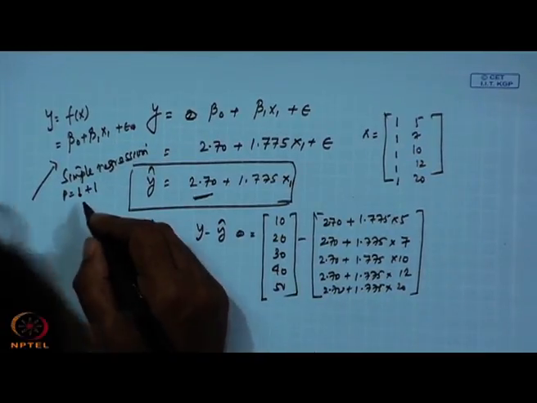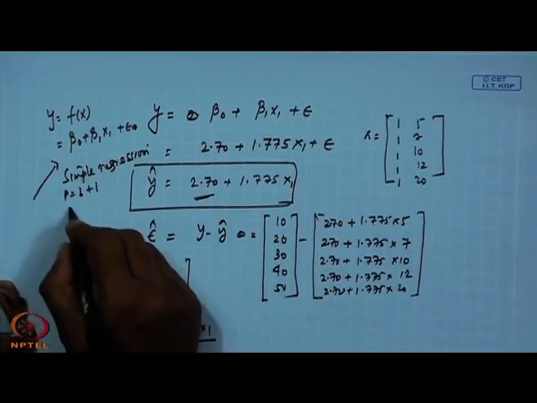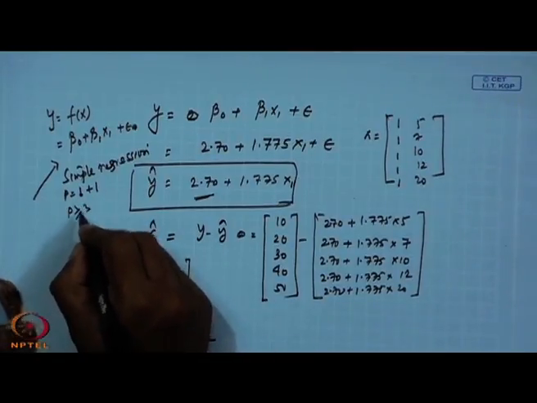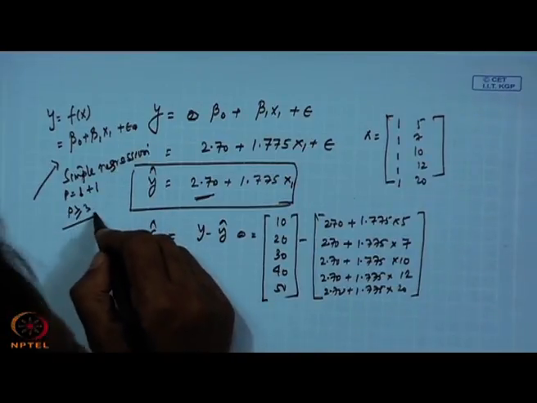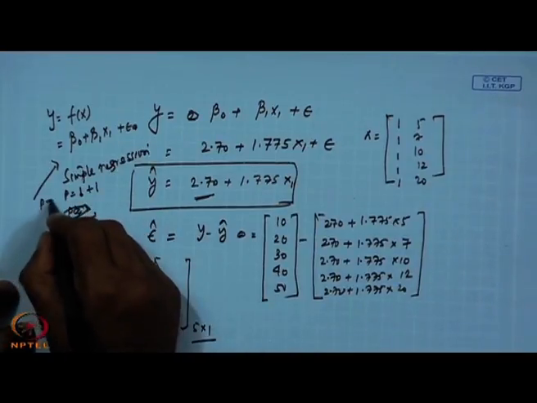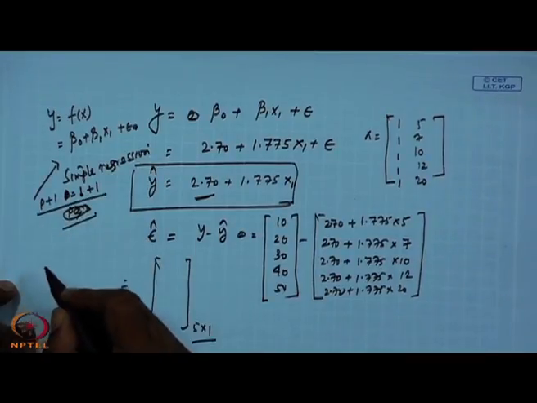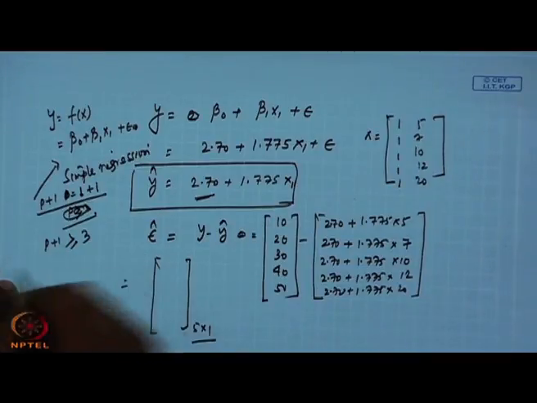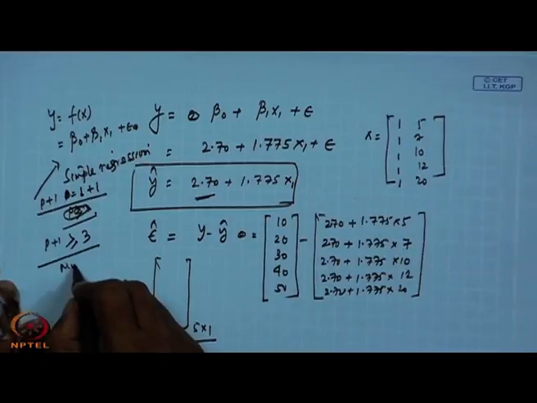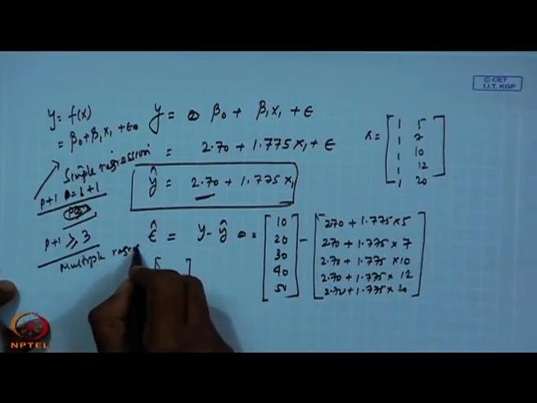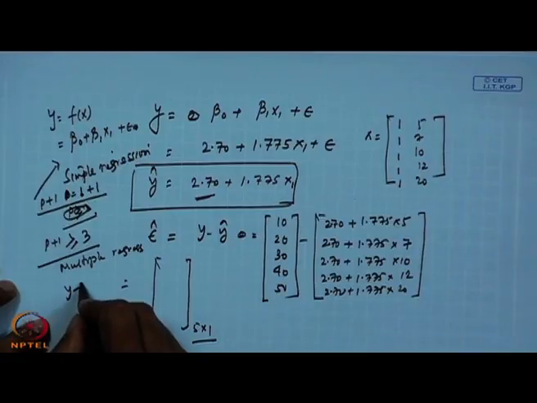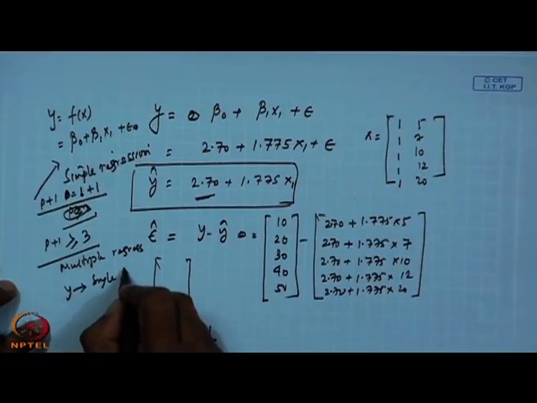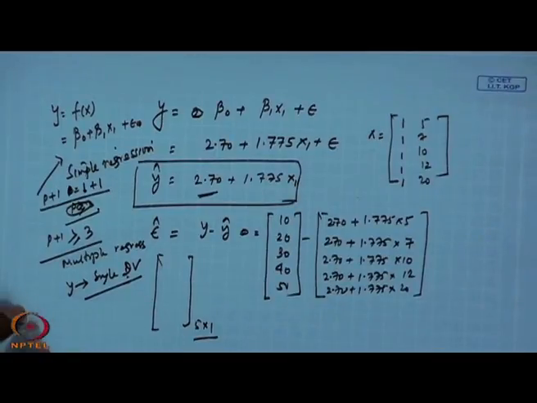If p is the number of variables, this is only 1. When p plus 1 is 2, it is simple regression. When p plus 1 is greater than or equal to 3, that will be multiple regression. But in all those cases y is a single DV. Only one DV at a time we are considering.